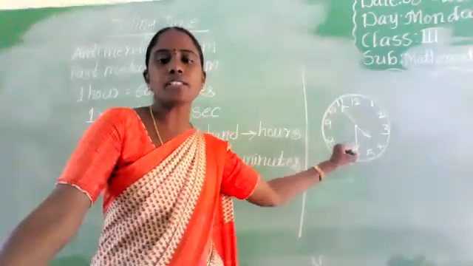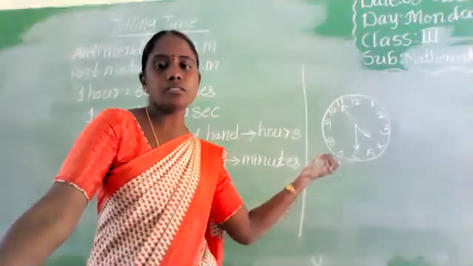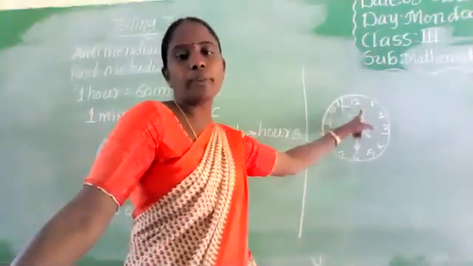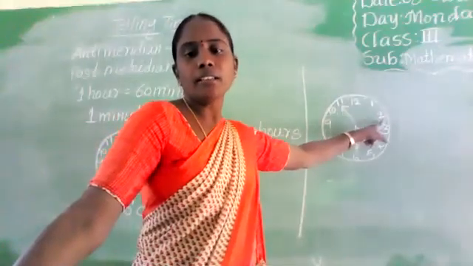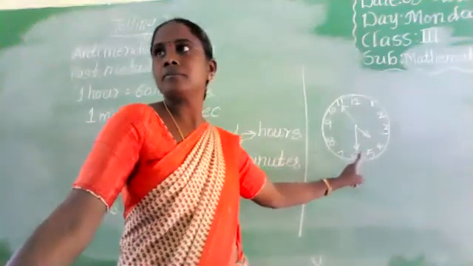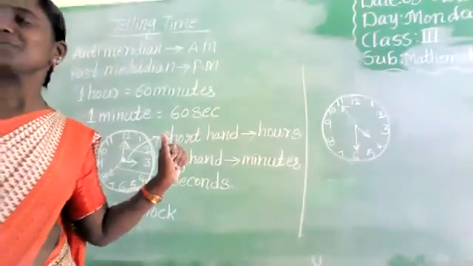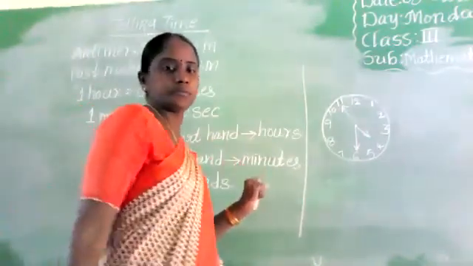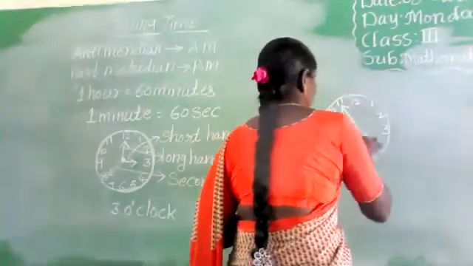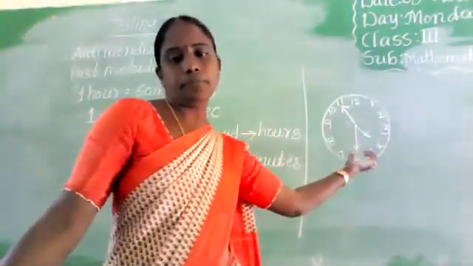So 4 hours. Next, the minute hand, where is it? At 6. So what is the time? 6 fives are 30. From 12, once you count minutes: 5, 10, 15, 20, 25, 30. What is the time? 4:30.